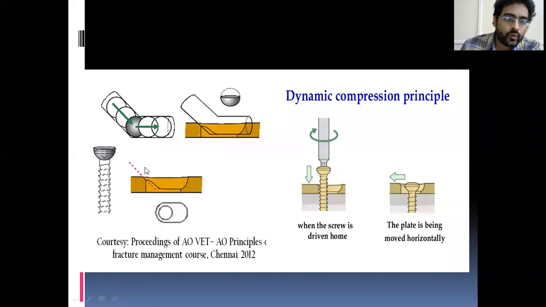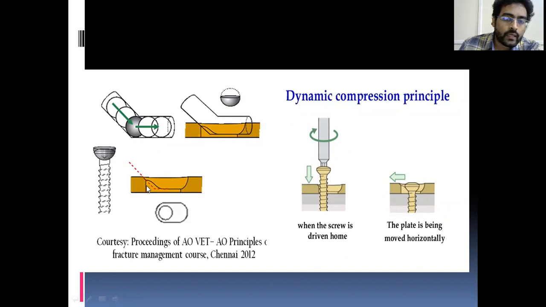So when the screw is loaded in this hole, initially you will load it at one corner. What happens when this conical part of the screw head contacts the plate is that it will lead to resistance because it cannot go further.